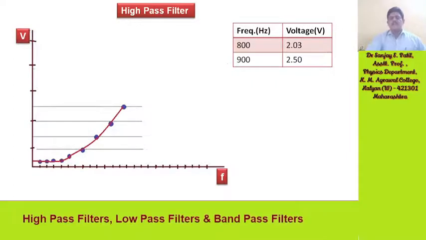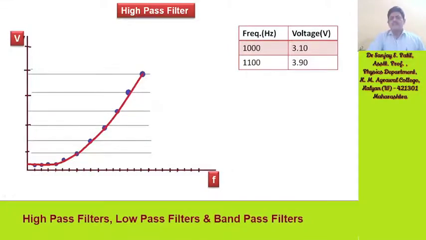See here, at 800 Hz the voltage is 2.03. At 900 Hz the voltage is 2.50 volt. Voltage is on the y-axis and frequency on the x-axis, so a voltage versus frequency graph is plotted. Now at 1000 Hz the voltage is 3.10.